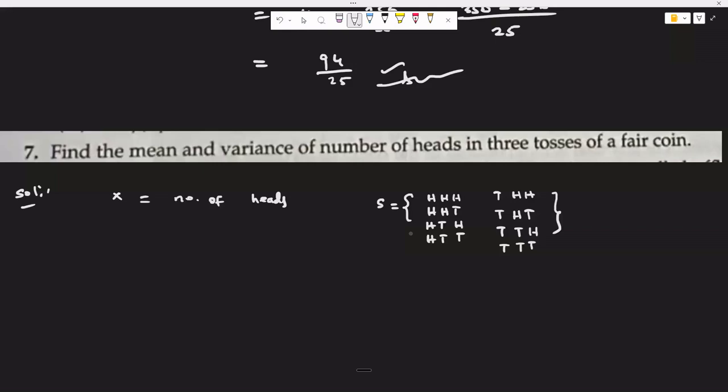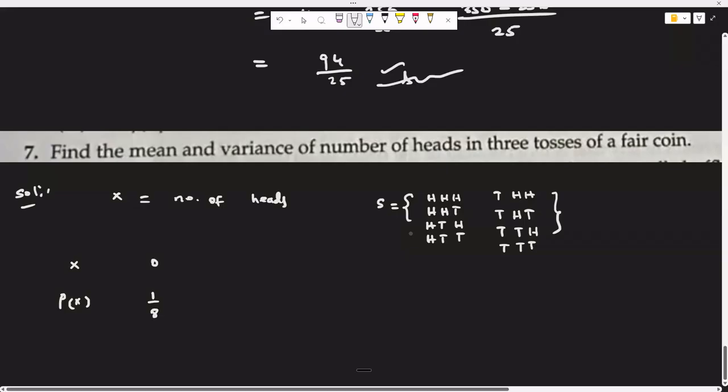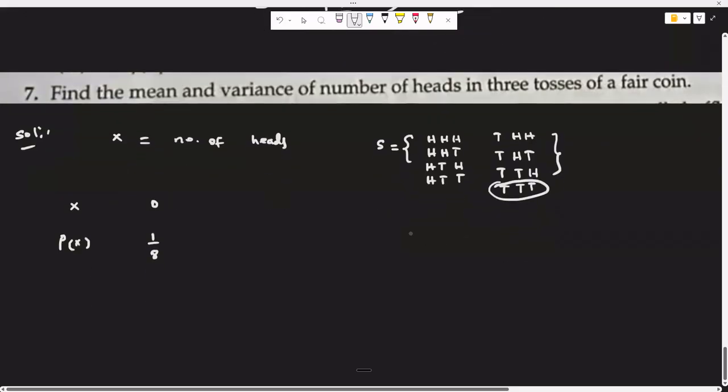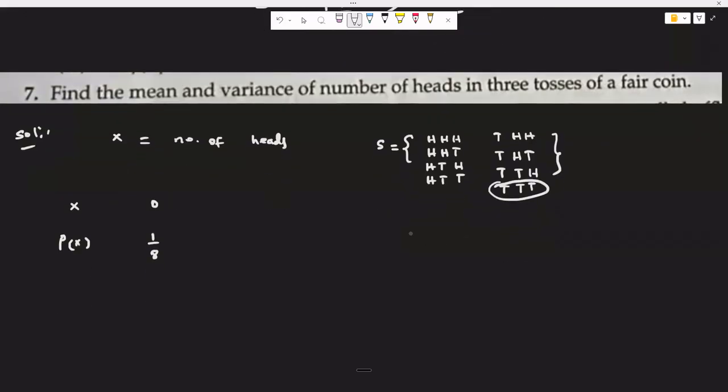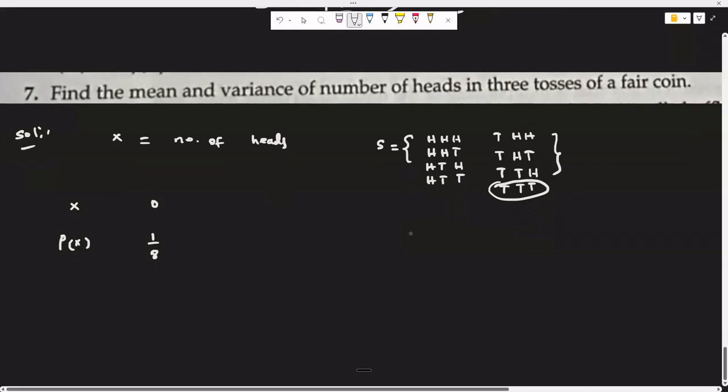And we will create a table for this. Suppose the number of hits is 0. For 0 hits, it means all tails. So 1 out of 8, one event is there. That is the only event containing 0 hits. There are no heads in this event.